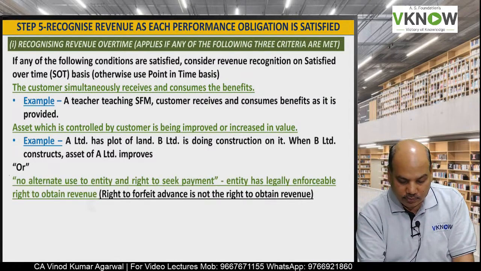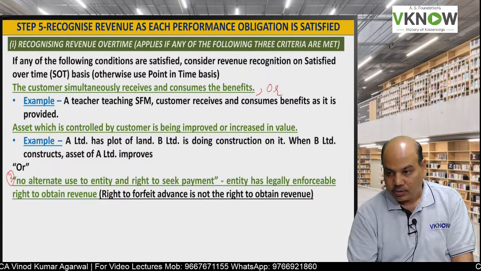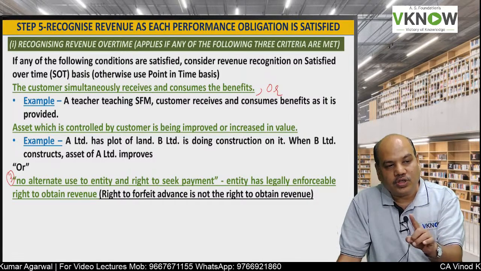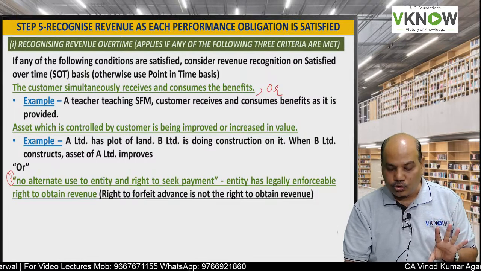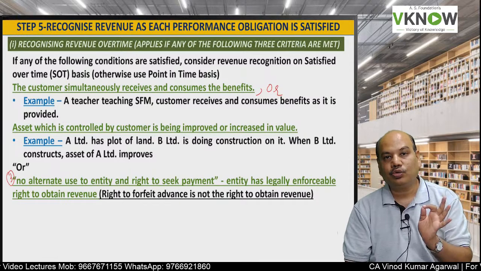Or third condition. These are either-or conditions. If any of them is satisfied, you will follow satisfied over time basis. There is no alternative use to the entity, and the entity has a right to seek payment.